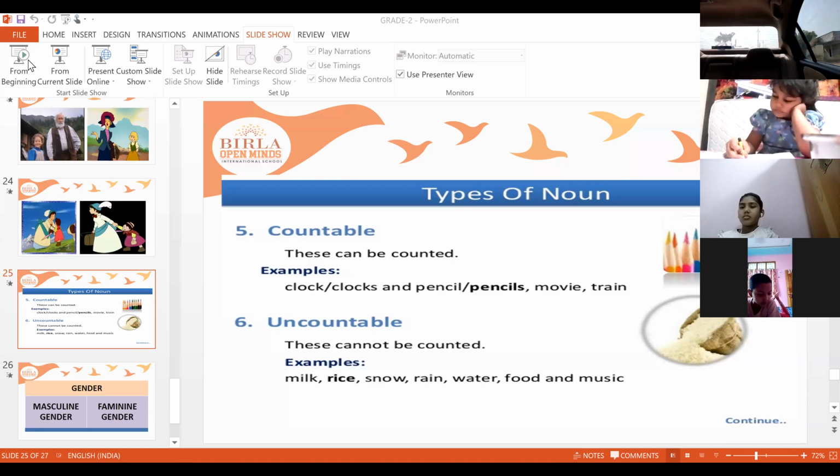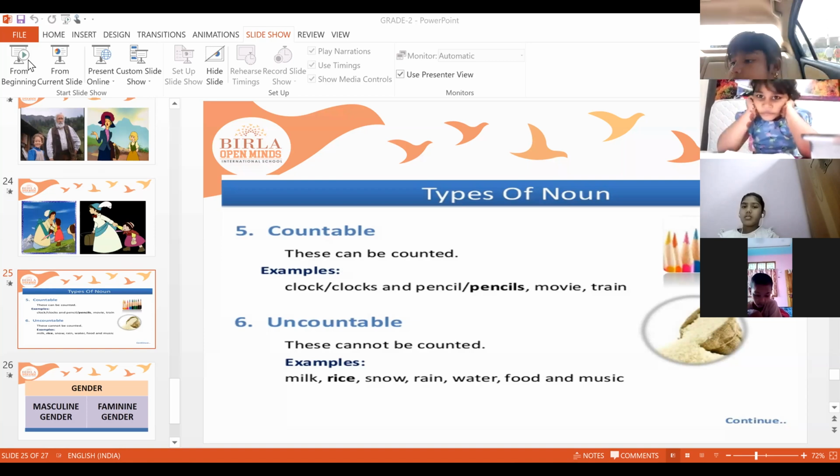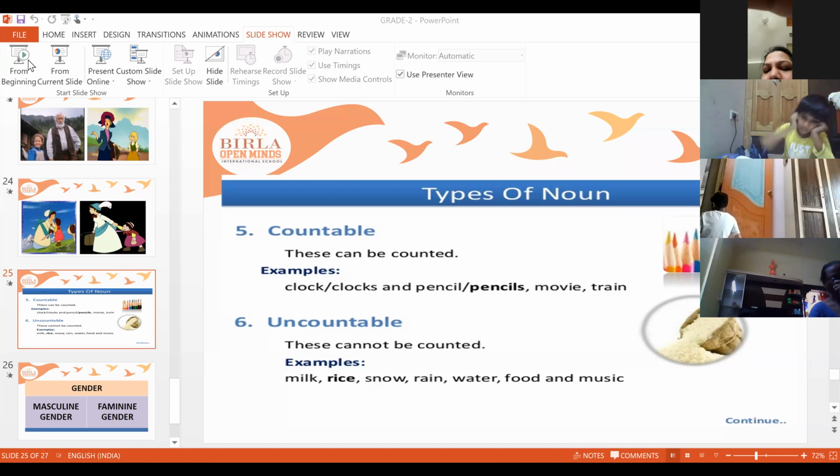Countable noun and uncountable noun. What is a countable noun? What is a countable noun? Tell me. These can be counted. Nouns which we can count. Tell me, what are countable nouns? Pencils, bananas. Repeat after me. These can be counted.